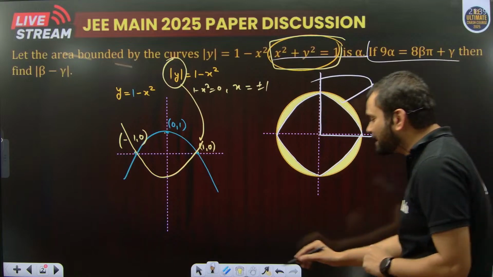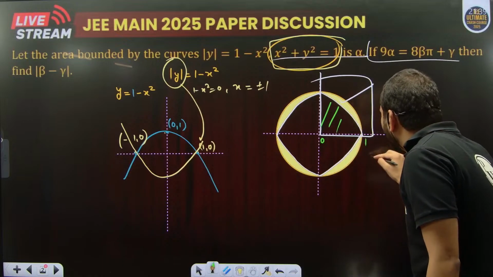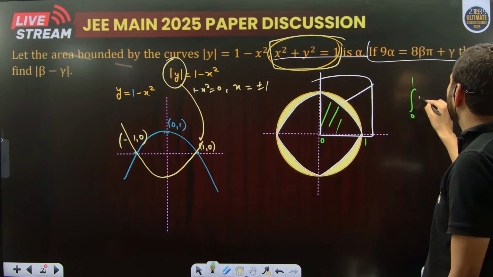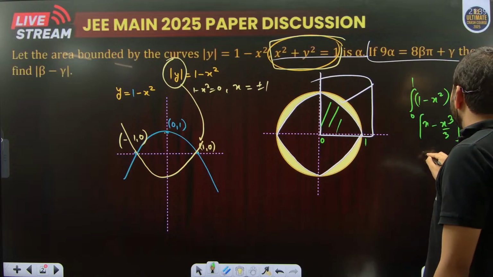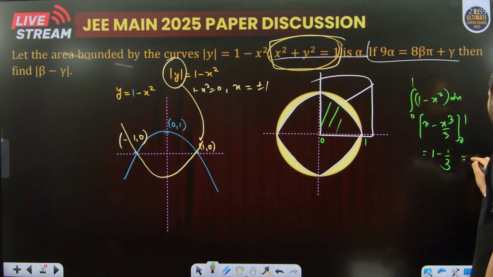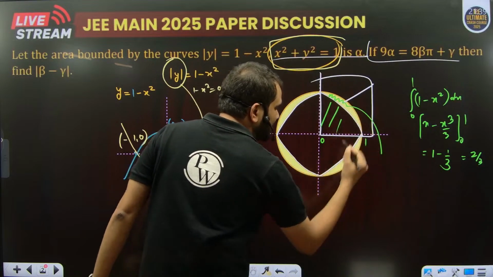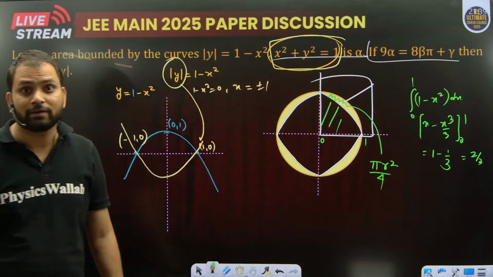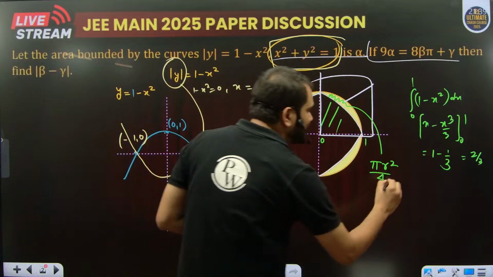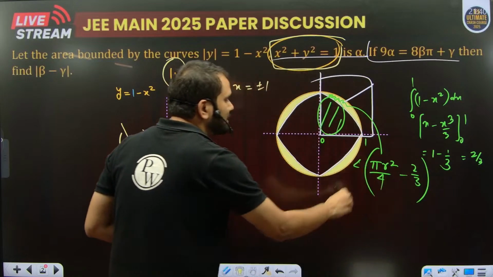So basically the area bounded by that quadratic part will be equal to the integration from 0 to 1 of (1 minus x square) dx, which is equal to x minus x cube divided by 3 from 0 to 1, which is equal to 1 minus 1 by 3, or 2 by 3. So the area which we have to find out is pi r square divided by 4, because we have to find out the area of the quarter circle, minus the area of that part, that is 2 by 3, and we have to multiply the resultant by 4.